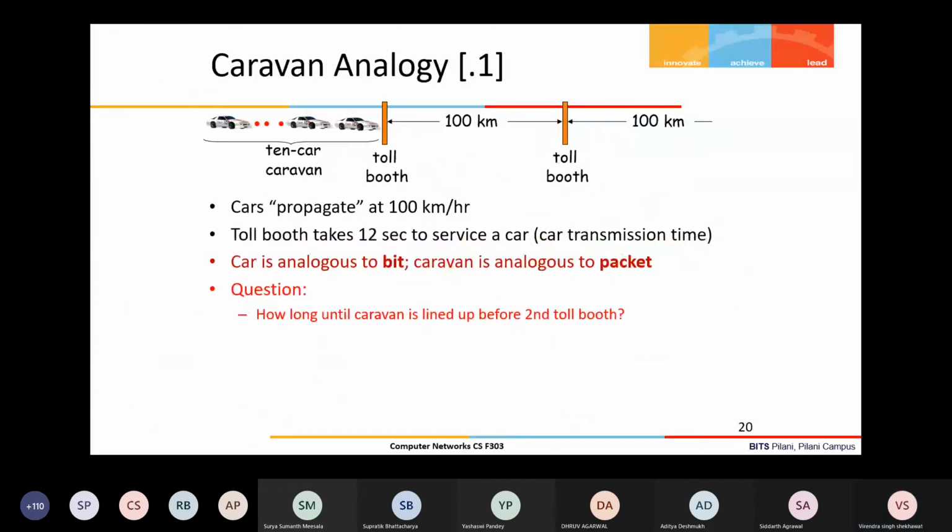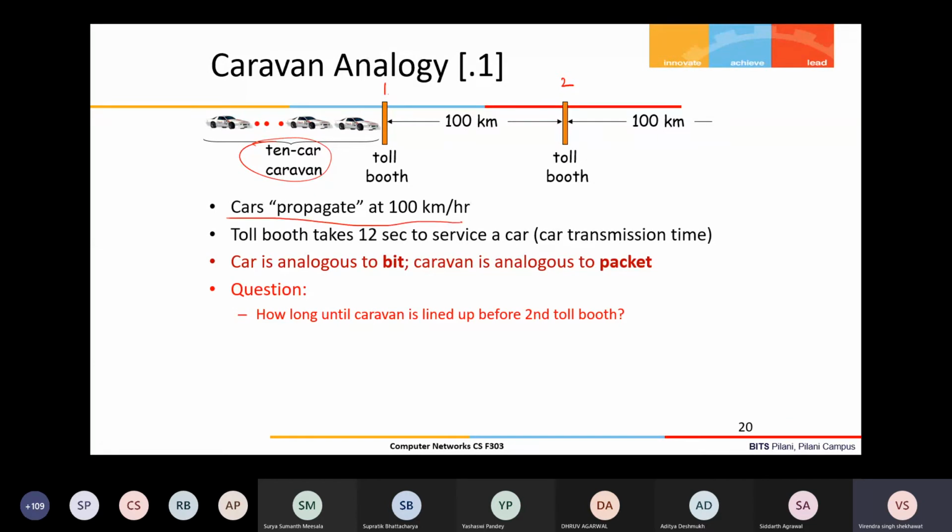Okay. Now to understand this packet transmission, we'll take this analogy. Let us assume there is a caravan of 10 cars, a group of 10 cars traveling together. There is a toll booth 1 and this is toll booth 2. The distance between these two toll booths is 100 kilometers, right? Cars are propagating at 100 kilometers per hour.